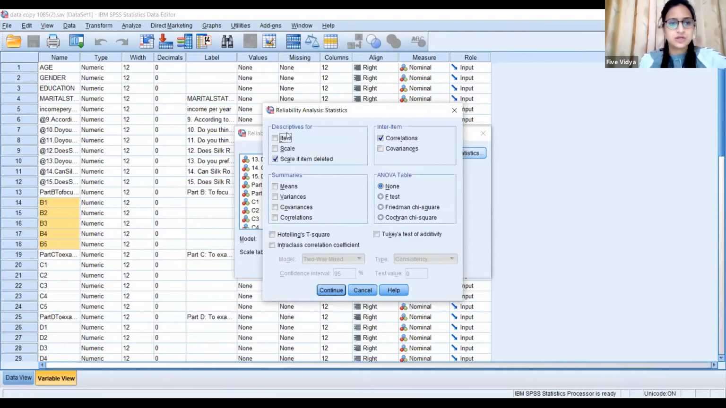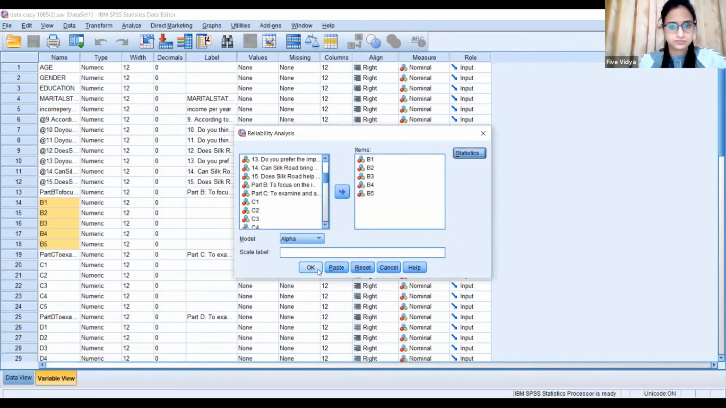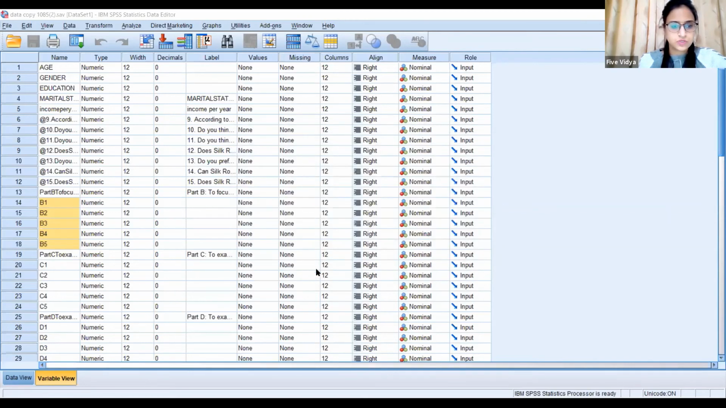I will click on Statistics, and I want Correlation and Scale if item deleted. Sometimes this is selected by default. If it is not selected, you can select Correlation and Scale if item deleted, and I'll just click on Continue. Okay, I'm getting the output.